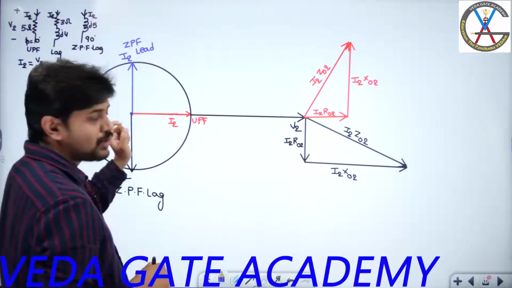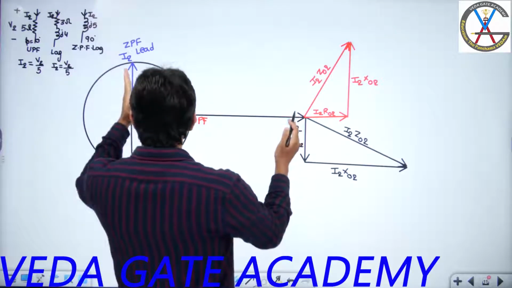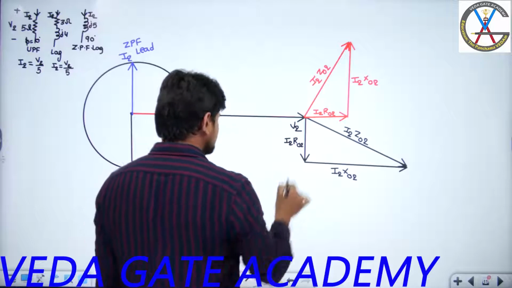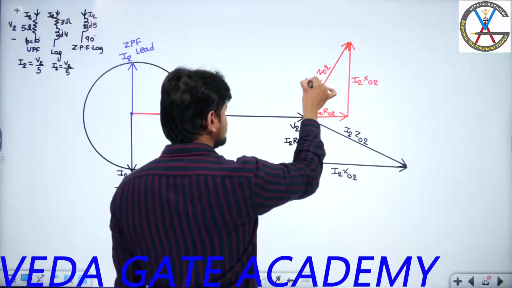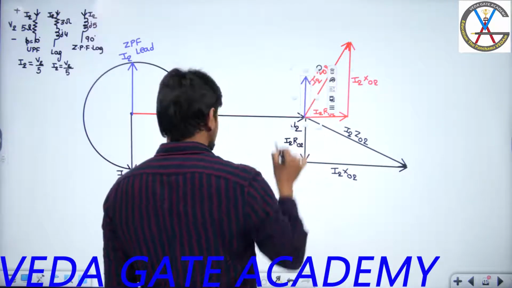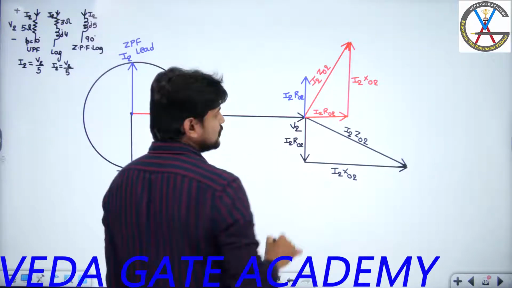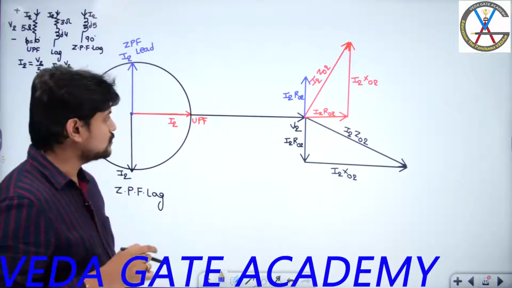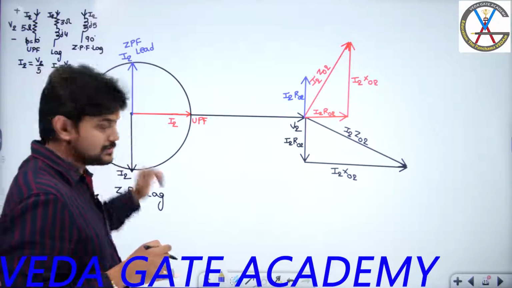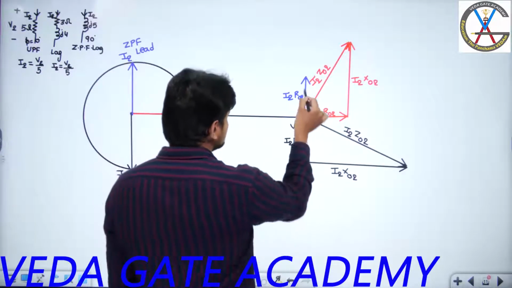Now if I project here, what you are going to get? Current I2. This is I2. I2 R02 will be in phase with this one. So this is I2 R02. And from here I need to draw jI2 X02, which is exactly 90 degrees leading. So I am going to get jI2 X02 in this fashion.